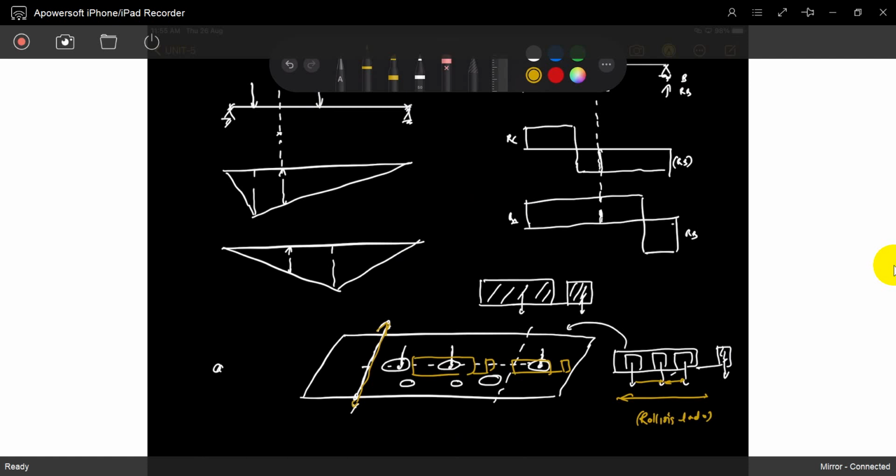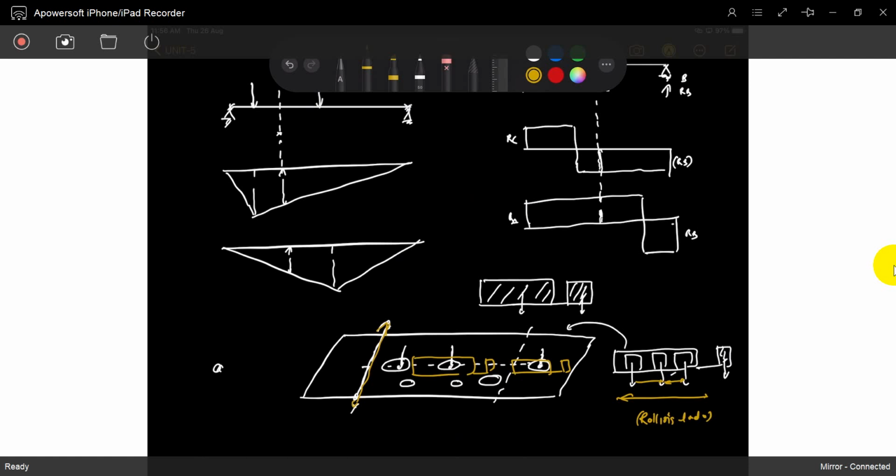So first we have to analyze the shear or bending moment at that section, or the reaction at that support, and how it changes with respect to the load's position. That is called influence lines: the influence of loads on a particular quantity with respect to the position of the loads. We draw it as a line, called the influence line diagram. Understood? That is called influence lines.